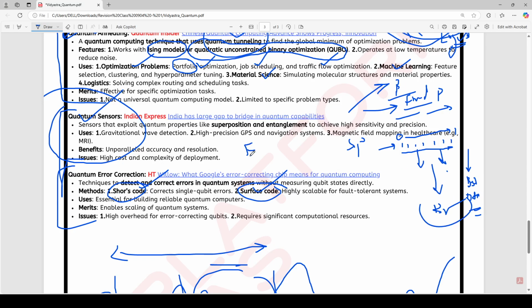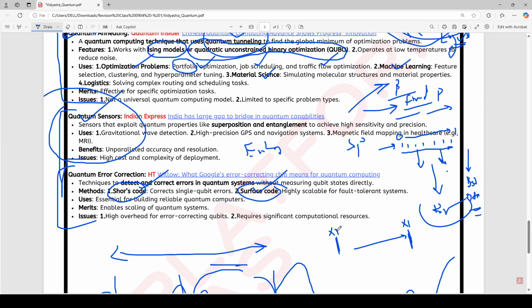Now entanglement. Entanglement means there are two particles. If they are entangled with each other, and let's say one's name is x1, the other's name is also x1. Even if they are millions of kilometers apart, they will know: I am x1 and I am also x1.